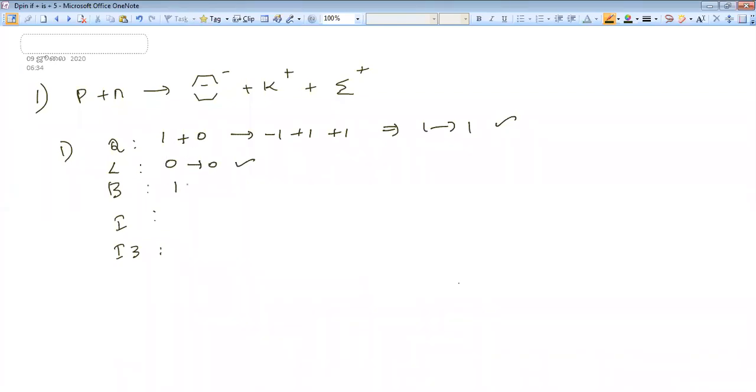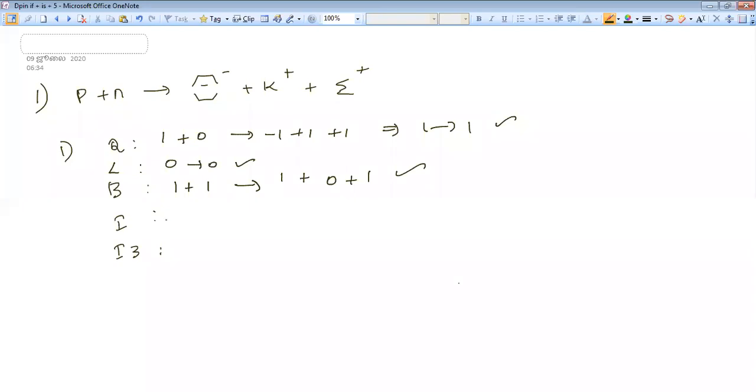Proton is a baryon. Neutron is a baryon. Cascade minus is a baryon. K plus is not a baryon, this is a meson. Sigma plus is a baryon. So baryon number is also conserved. And let's come to the I. How to find I? I told you already.